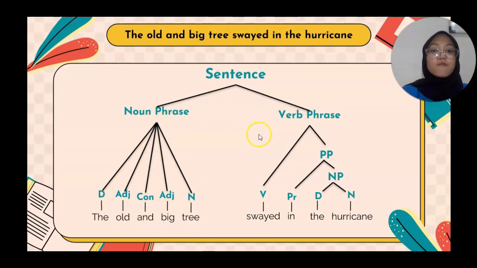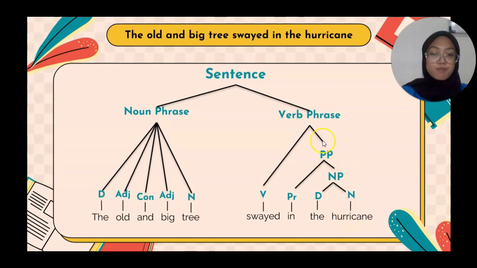And the verb phrase in here also consists of two elements. So "swayed" as a verb and "in the hurricane" as a prepositional phrase, it makes "swayed in the hurricane" a verb phrase, because there is "swayed" in the beginning of the sentence, "swayed in the hurricane".